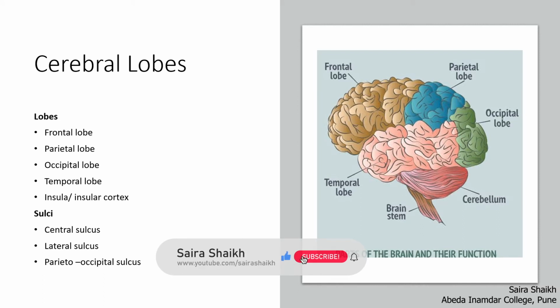Students, keep your attention on the figure. These four lobes are frontal lobe, parietal lobe, temporal lobe, and occipital lobe. Frontal lobe is present on the front side, in the region of the forehead. Parietal lobe is on the dorsal side of the head. Temporal lobe is present just above the ear. And occipital lobe is present at the back of the head.